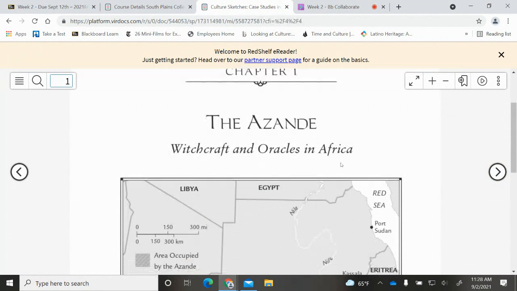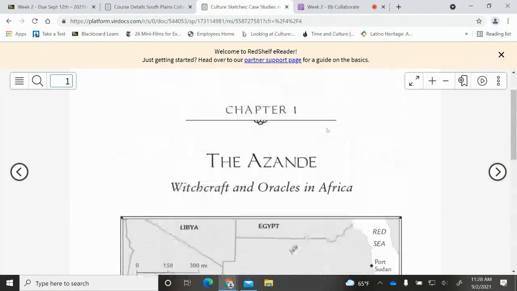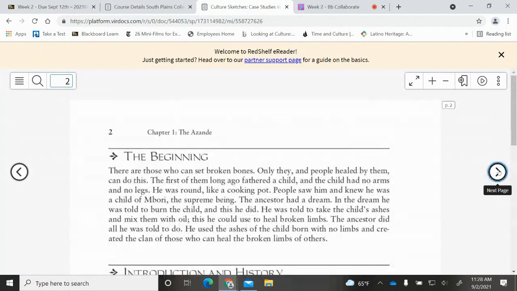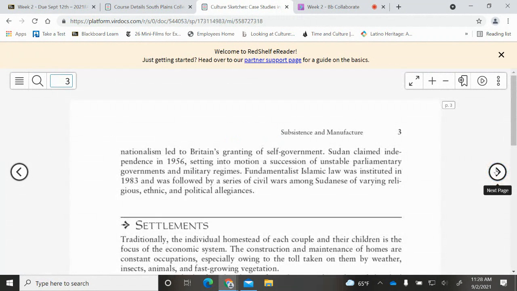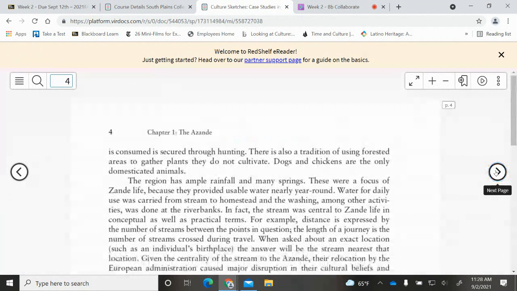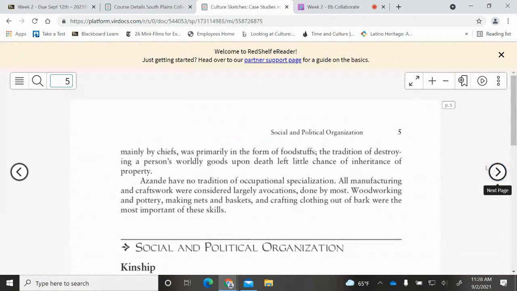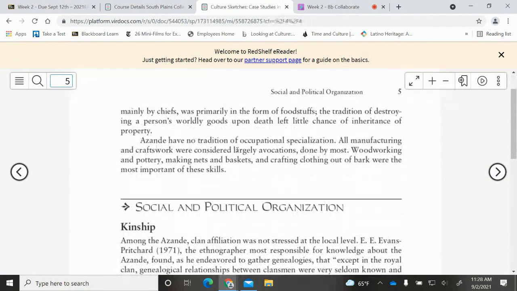Here you go. You're going to read about the Azande. That's the first culture you're going to read about, all the way through chapter 1. And then you're also going to read chapter 2. Now I want to show you a trick in case you're not somebody who loves to read word for word, even though these case studies are very interesting, so I would encourage that.